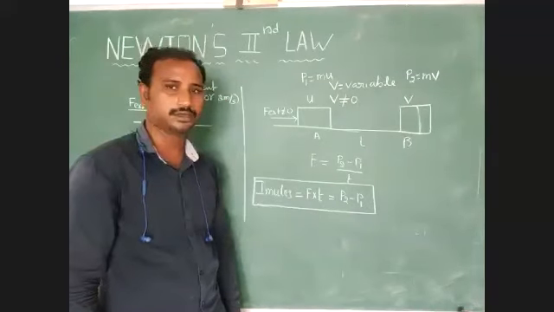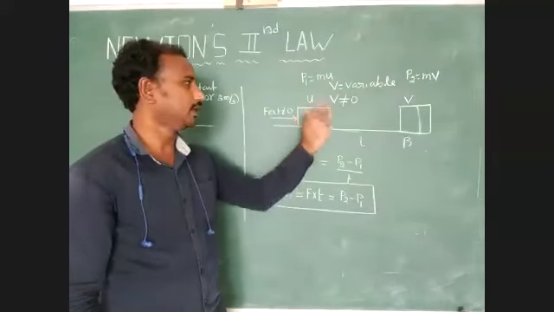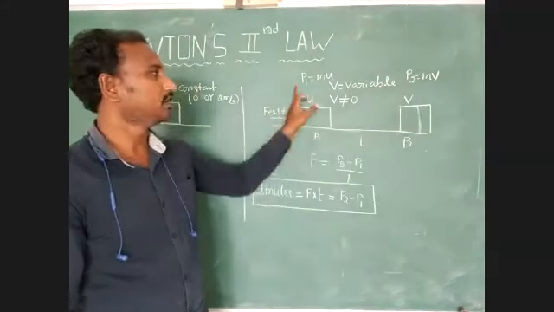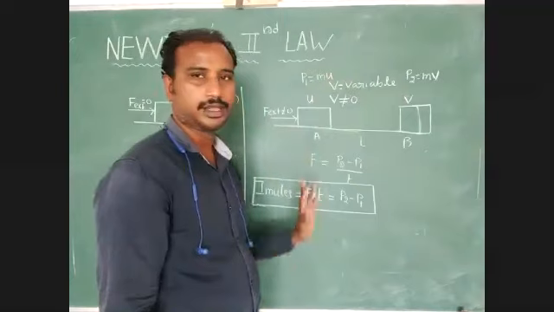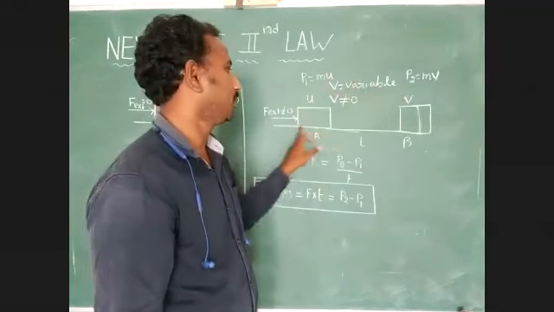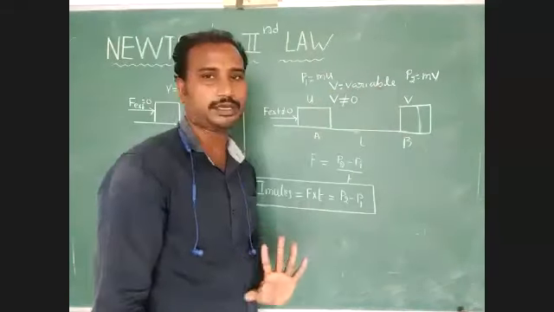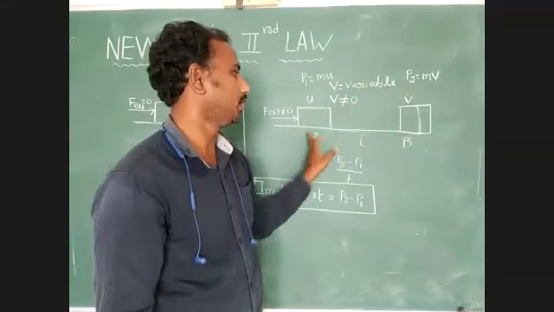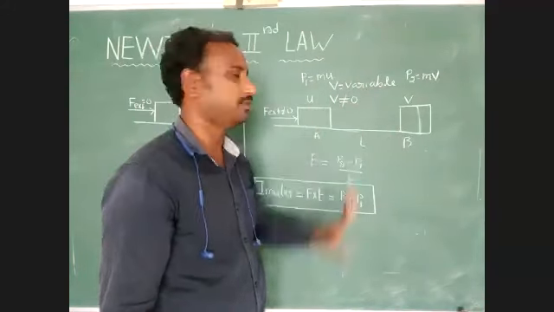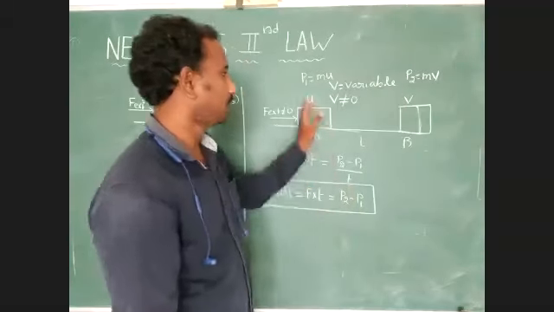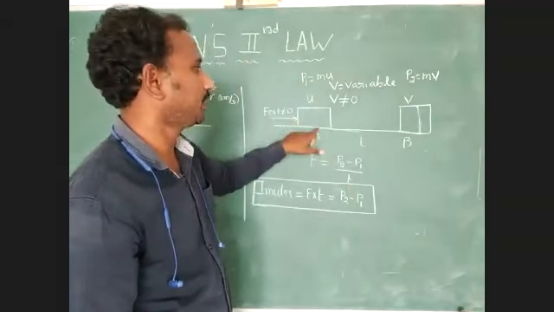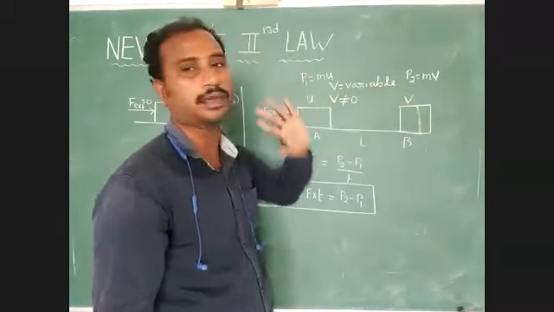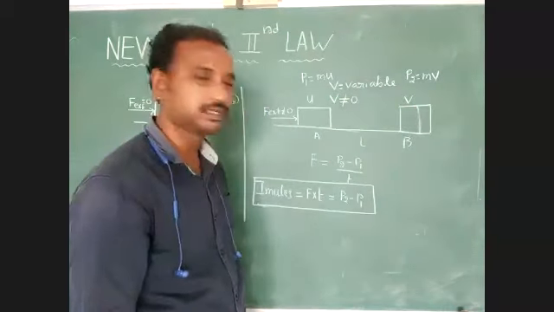Okay, students, any doubt? But here, change in momentum means difference of momentum, the difference of momentum of a body at two observation points. So what is the initial momentum? mu. What is the final momentum? mv. The change is mv minus mu.